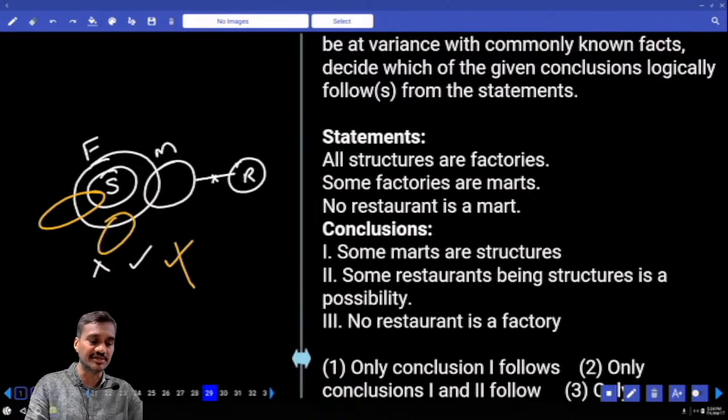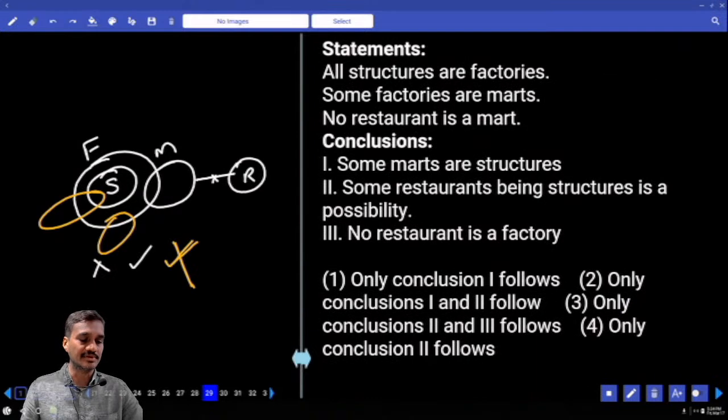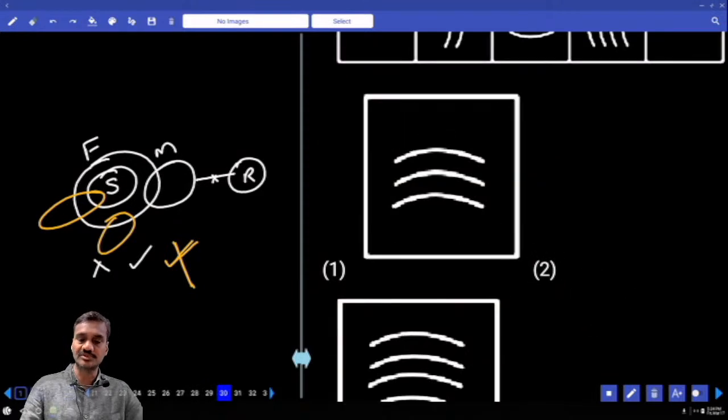Hence, what is your answer? Alternate diagram to previous conclusion, false. And so only 2. Only 2, that is given in choice 3. Then only 2, choice 3 or choice 4? Choice 4, sorry. Choice 4. Then coming to question number 30.